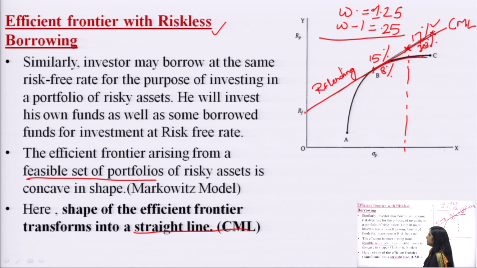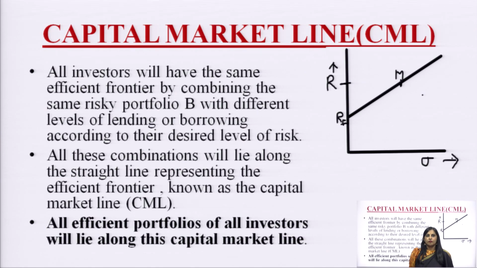capital market line, in this model, which is a very important and prominent work, because many a times it is asked: can we convert the concave shape of the efficient frontier into a straight line? If so, how? Suggest the mechanism for the investor. It is asked in the exam how the efficient frontier can be converted into a straight line. So, this is how it can be converted: by risk free lending at the risk free rate and borrowing at the risk free rate.